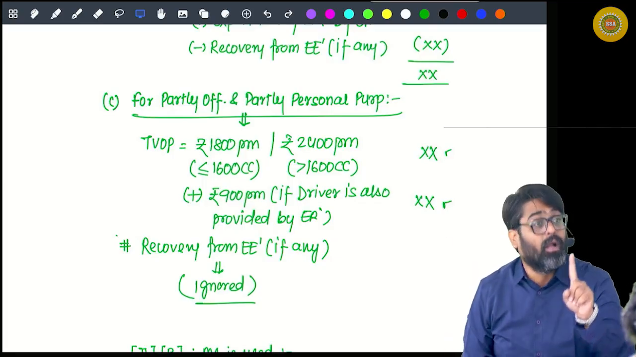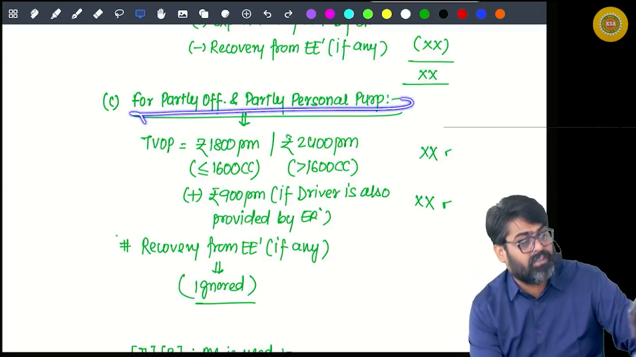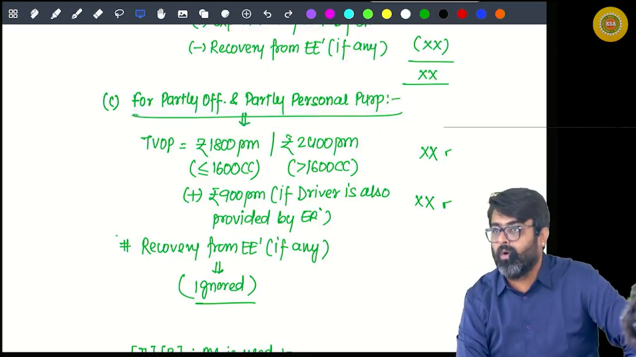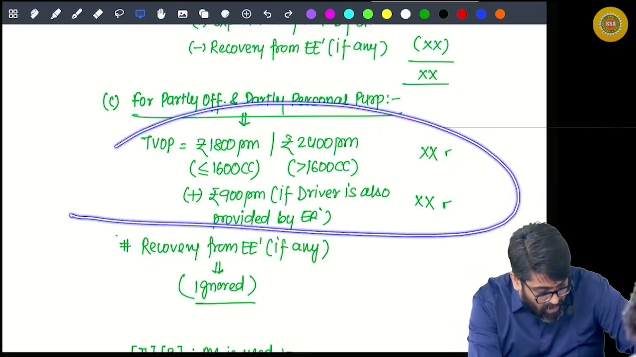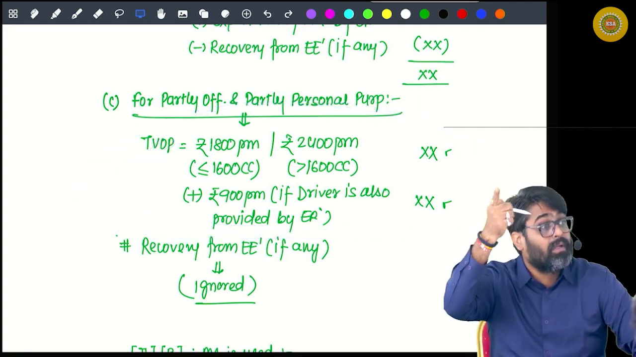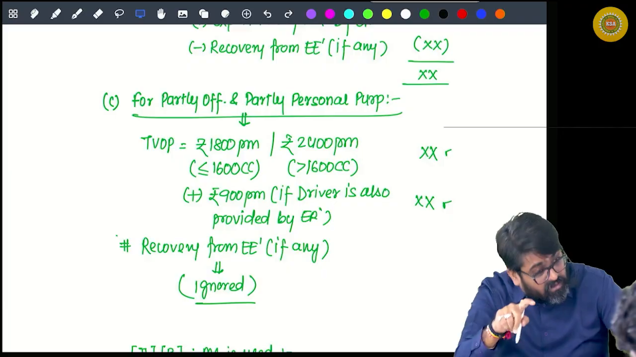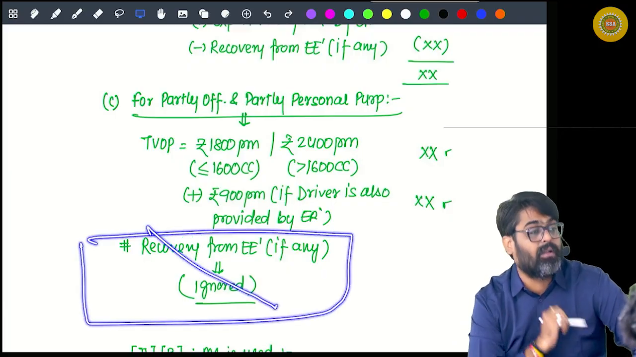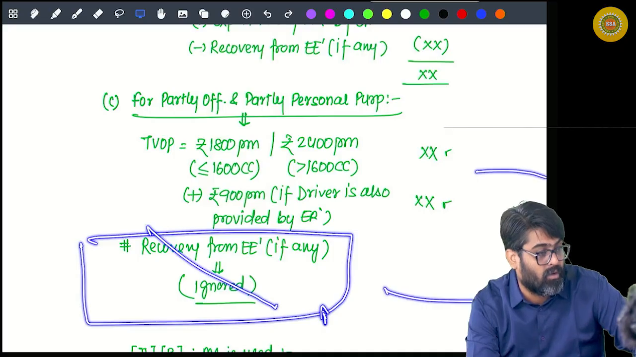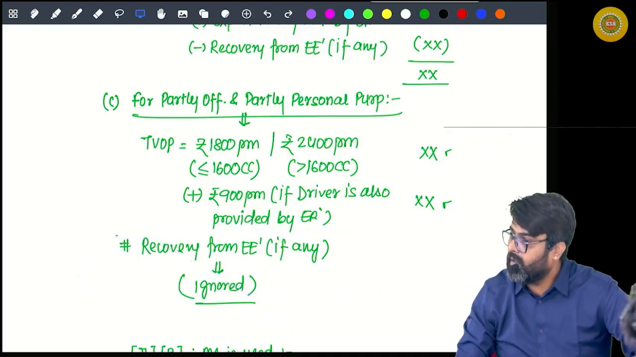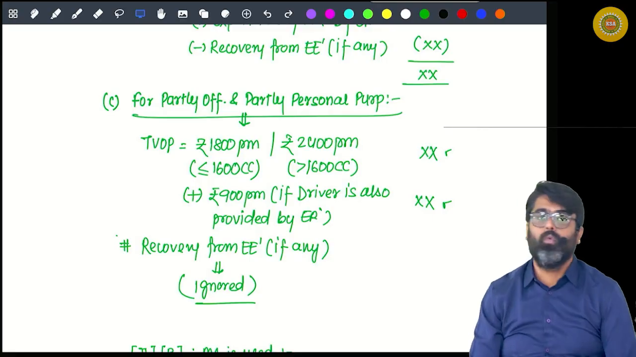Now for this car, which was partly official, partly personal, if the employer has recovered some amount from you, don't reduce that recovery out of this. This flat amount will be taxable. Nothing more, nothing less. So for this car, if the employer has recovered any amount, ignore that amount. That amount will not be reduced out of the taxable value. This flat amount will be taxable in your hands. Will you remember?